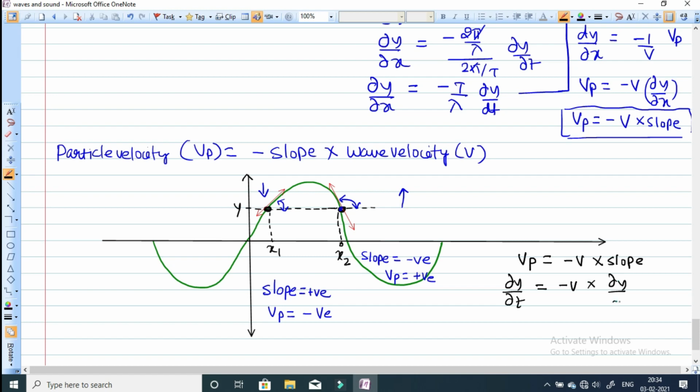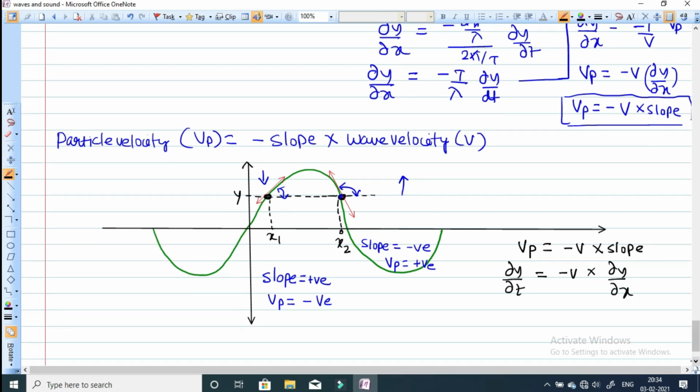Let me differentiate one more time. If you differentiate, then this will become d2y by dt square. Again, two times you need to differentiate.